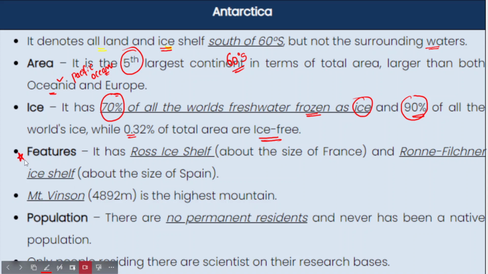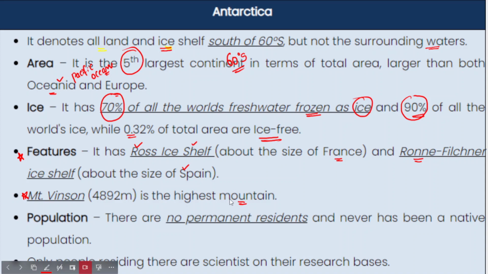What are the features? The Ross ice shelf is about the size of France. And secondly, the Ronne-Filchner ice shelf is about the size of Spain. So these are the 2 largest ice shelves in Antarctica. After that, Mount Vinson is considered the highest mountain in Antarctica.